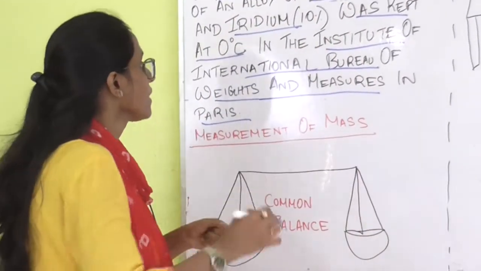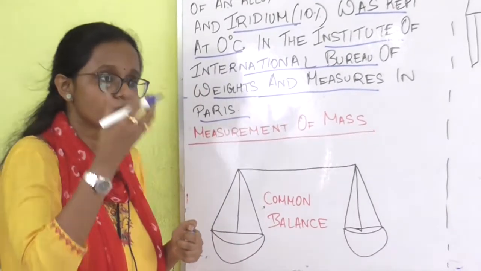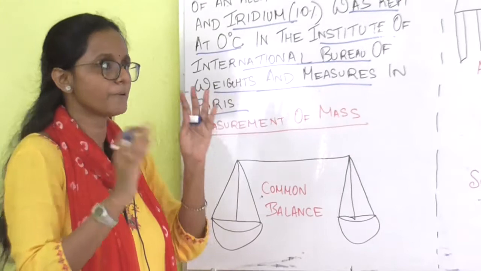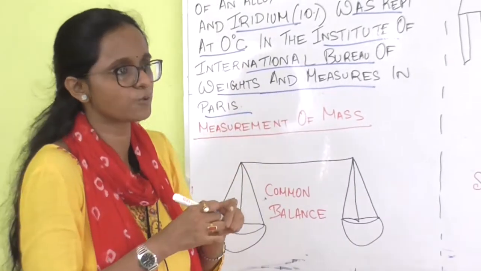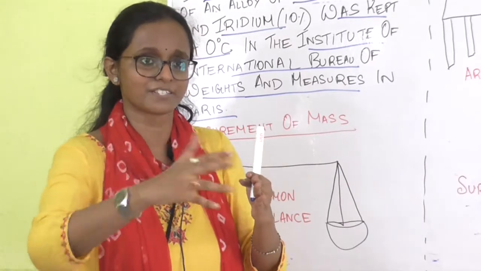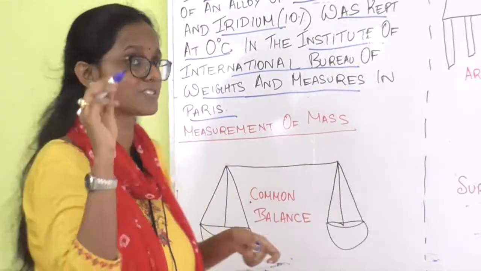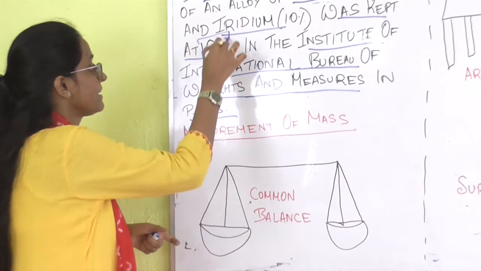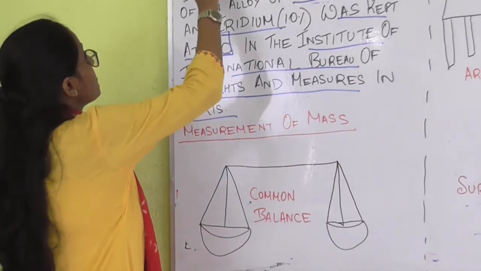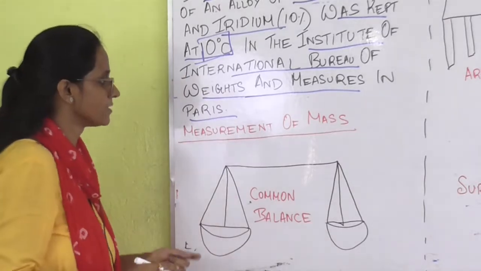We cannot keep it just like that. Sometimes, due to temperature change, the alloy changes its characteristics. So to keep the temperature constant, we are keeping it at 0 degrees Celsius. Clear? This point is very important, everybody should remember this.